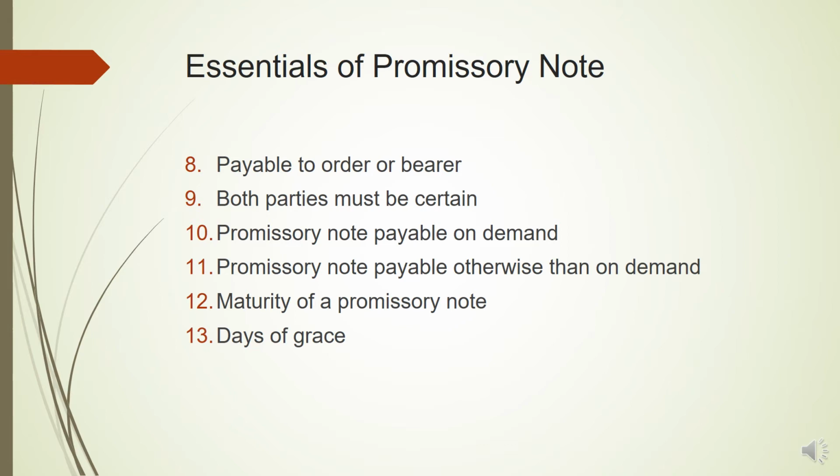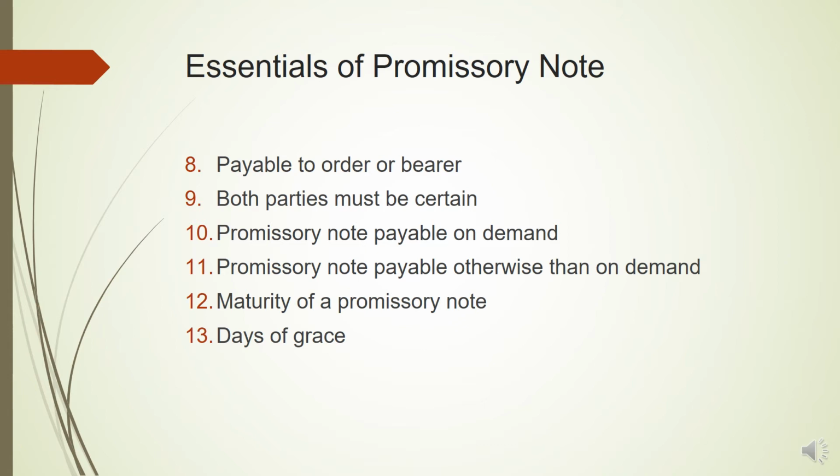Next, promissory note payable on demand. A promissory note payable on demand means the maker has to make the payment of the note as and when it is demanded by the payee. In other words, for an instrument which doesn't have any maturity date, the payee can demand payment from the maker at any time. The maker has to make immediate payment on demand.